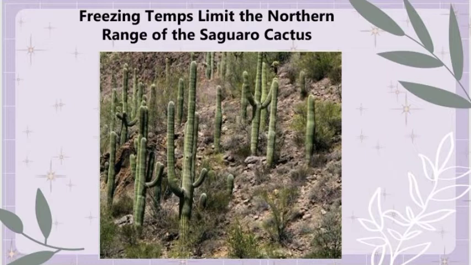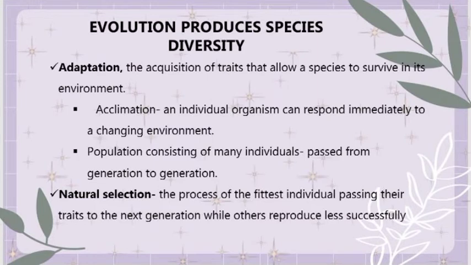So the process of better selected individuals passing their traits to the next generation is called natural selection. So yun yung tinatawag nating natural selection. It is the process of the fittest individuals passing their traits to the next generation while others reproduce less successfully.